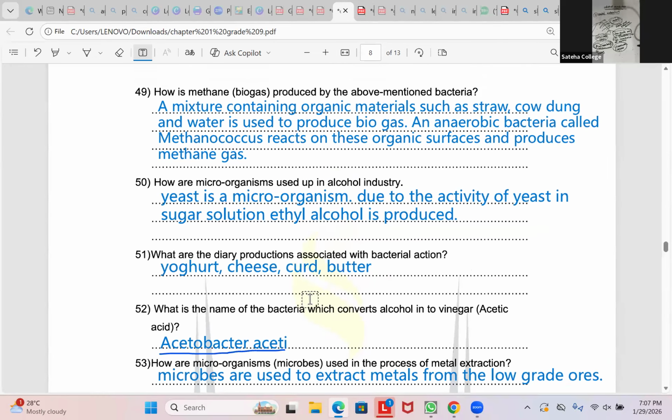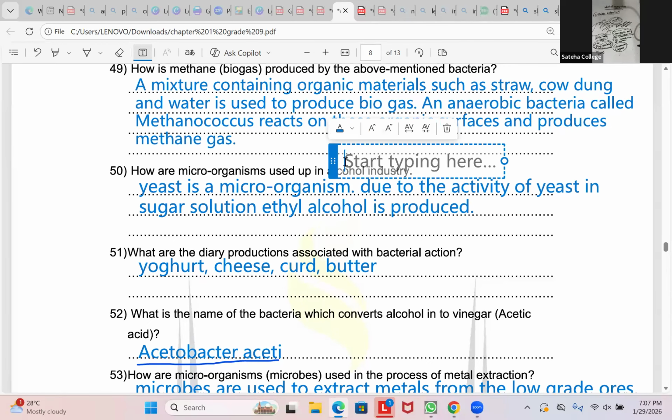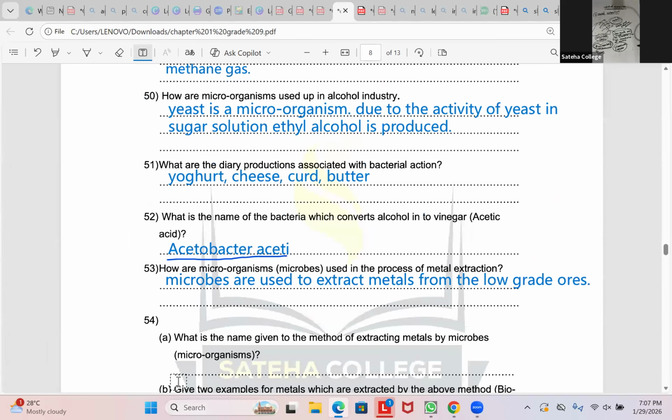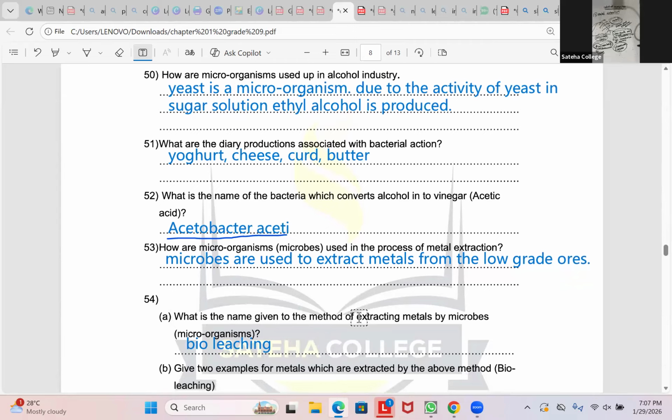Are you all done with 49 and 50? Yes, teacher. Okay. What is the name given to the method of extracting metals by microbes? What do you call that process? Bioleaching. Very good. The process where we extract metals from low-grade ores is called bioleaching. Give two examples of metals which are extracted by bioleaching. Uranium and copper.